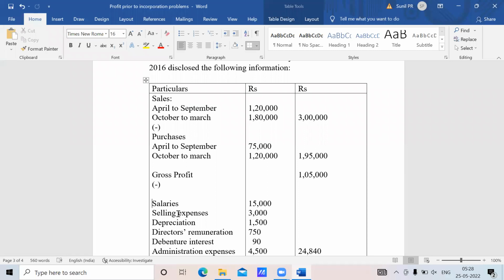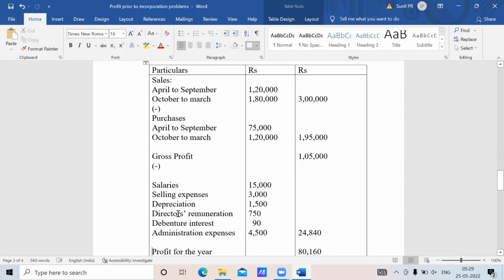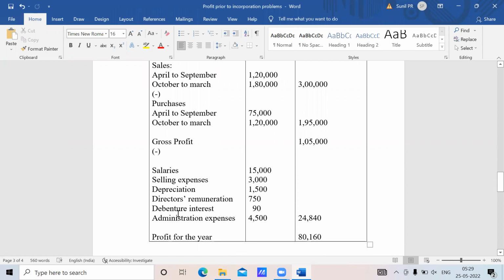Then director's remuneration. Director's remuneration is directly taken to post. Correct. Next, debenture interest. Debenture interest is also directly taken to post.